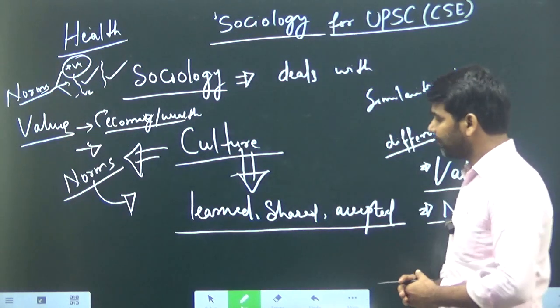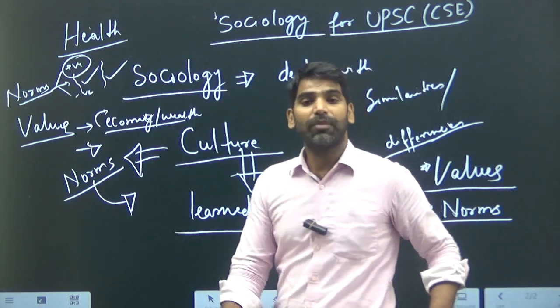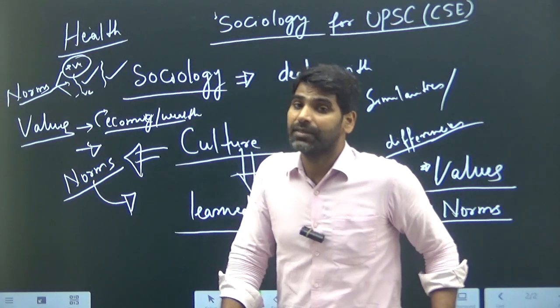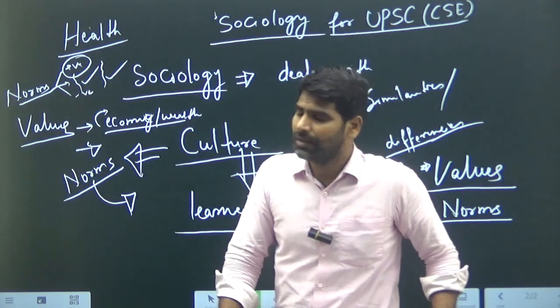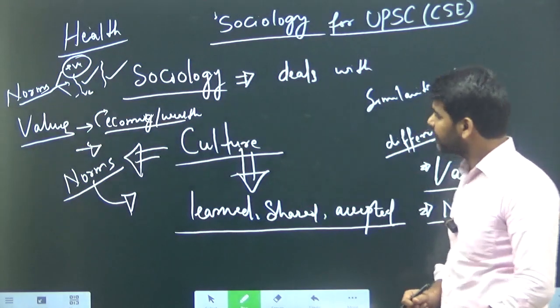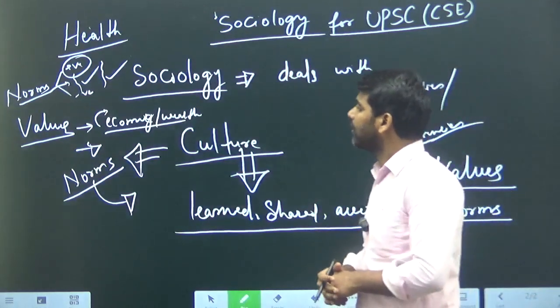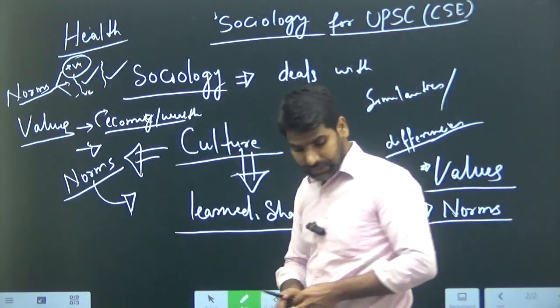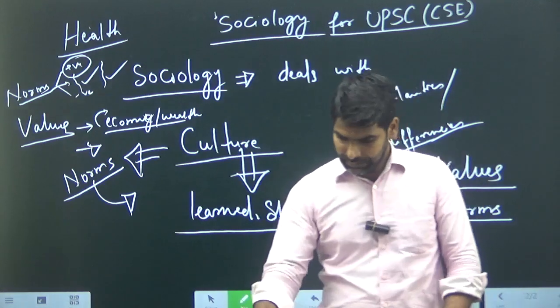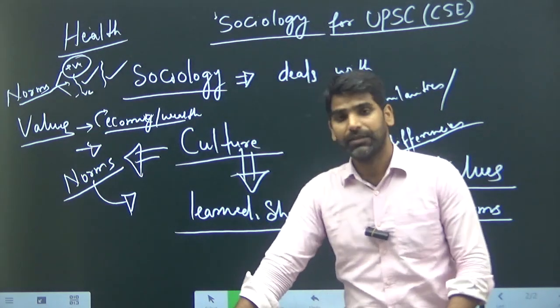In sociology, we try to understand the commonalities of behavior of certain groups or society, or you can say the world. This is the basic thing where sociology is different from other disciplines of social sciences. In sociology, you have to think differently.